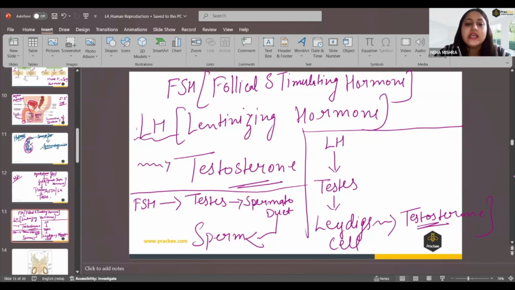This is how things work in the male reproductive organ. The rest of it we'll discuss in the next class. Thank you so much.